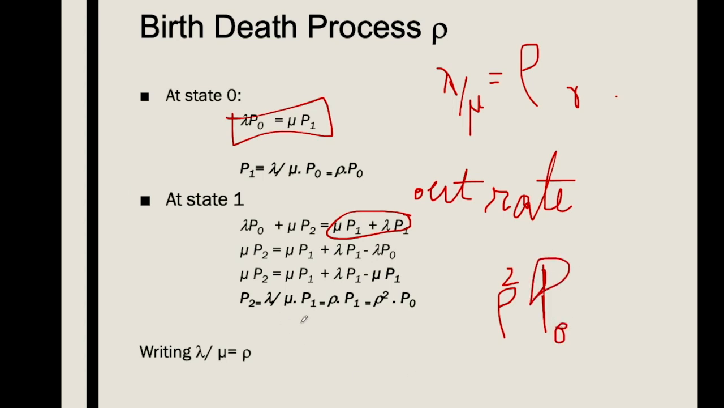And so on. So if we move on, in a general case, we can write Pn equals rho to the power n P0. In general, we can say this.